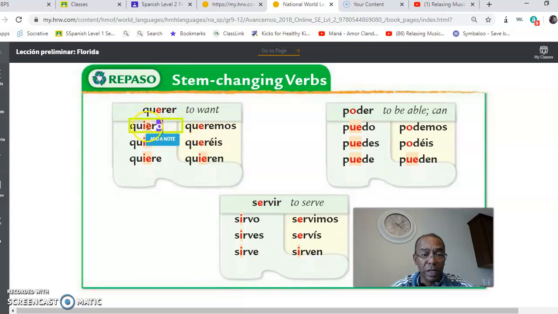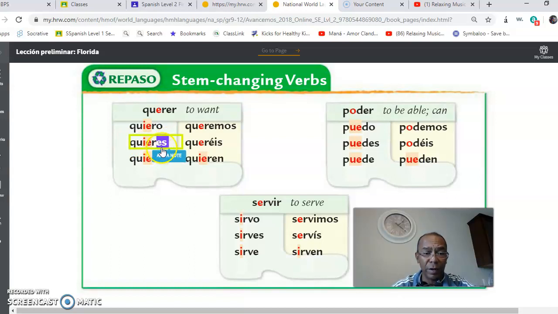Do you see the stem change? The change happens right here. The letter I is an addition to the verb querer. That's the stem change. And it goes on and continues all the way except in nosotros. For example, for you, we'll say tú quieres. You conjugate the verb still based on the subject, right?